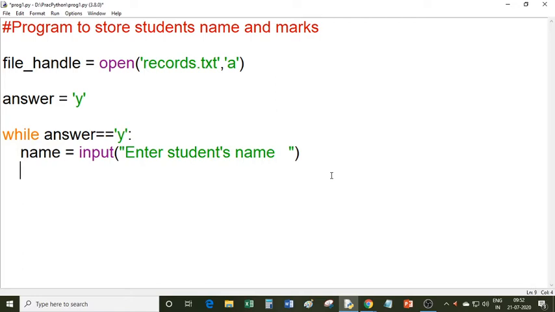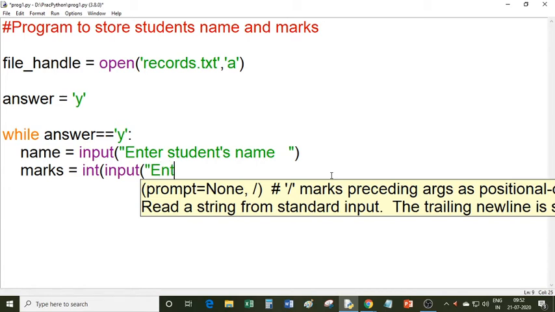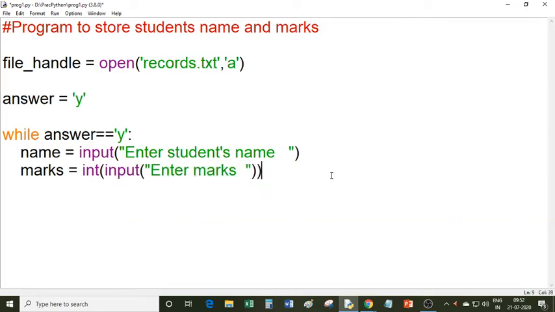Then I can ask about the marks. marks is equal to int input, 'Enter marks'. You know that the input function always returns a string, so you have to convert that string into an integer. That's why I am using the int function here, so that the user's input converts into an integer, and that integer is stored in this marks variable.